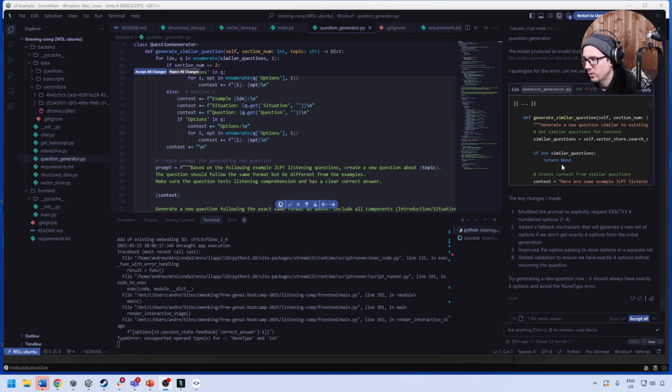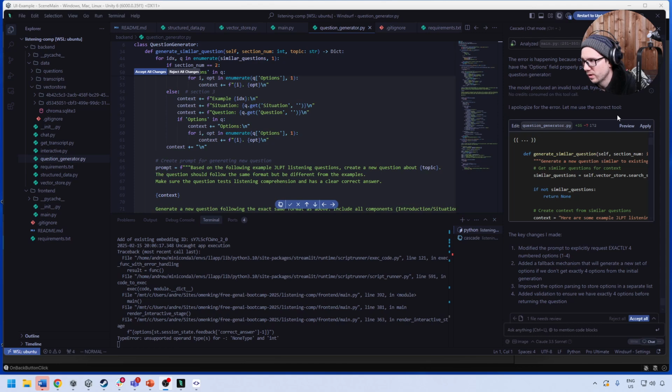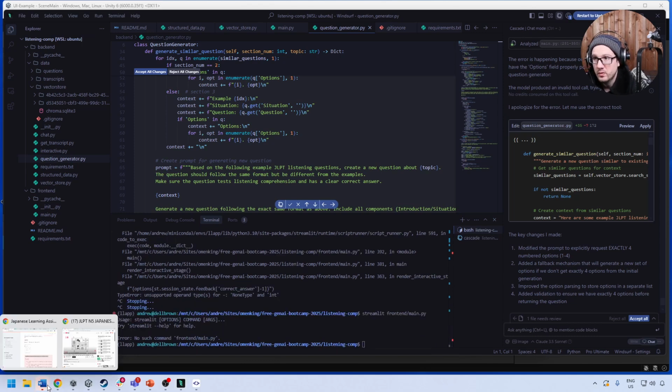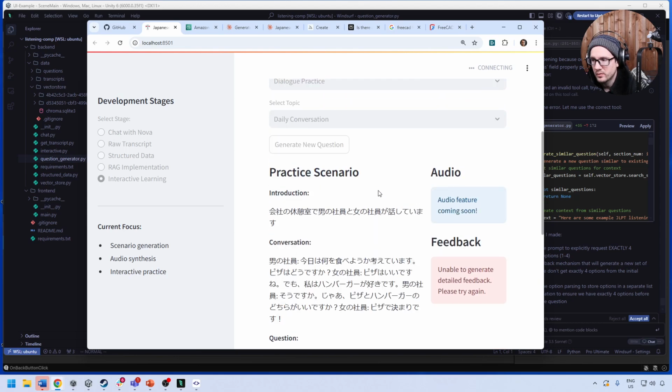All right, so we have here, apologies for the error, let me correct the tool, modify the prompt explicitly exactly for numbered questions. Yeah, because it's always supposed to return 4 for those, but we'll go ahead and stop and restart it. I'm going to make my way back over to the application itself, and we'll give this another go.